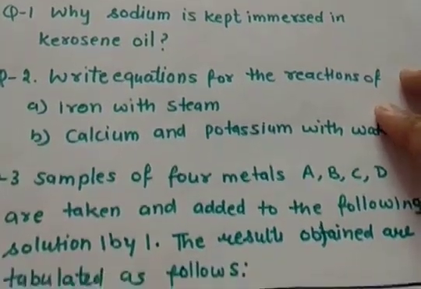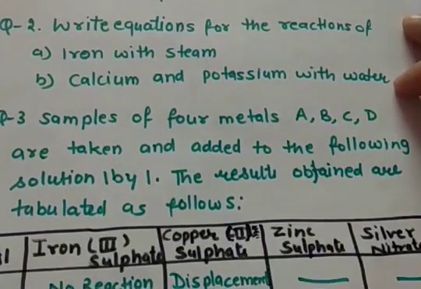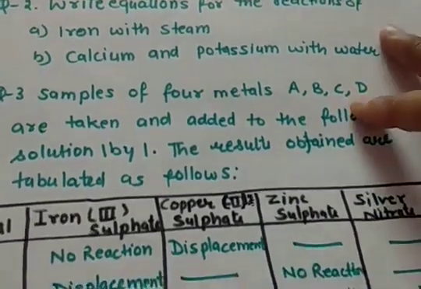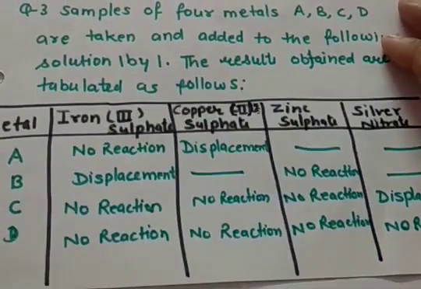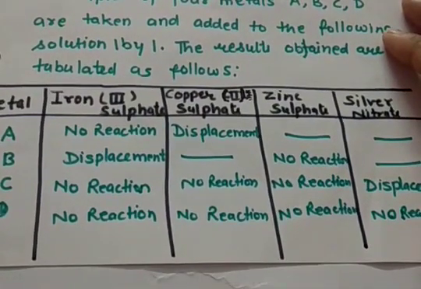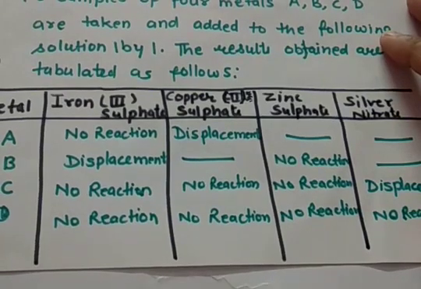Then the third question is samples of 4 metals A, B, C and D are taken and added to the following solutions one by one. The results obtained are tabulated as follows. You can see that when metals A, B, C, D are added in these 4 solutions, the results are no reaction, displacement, no reaction.